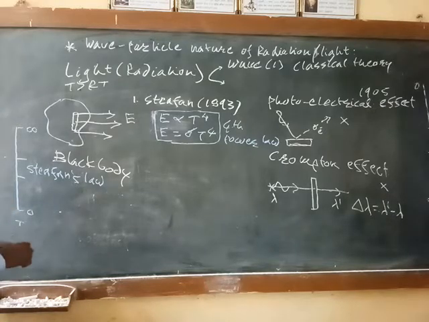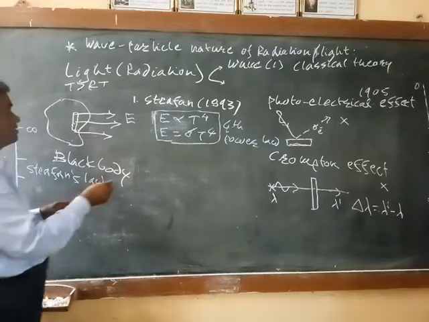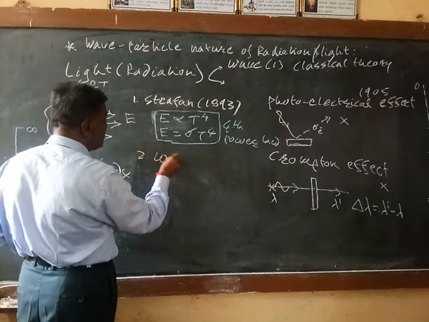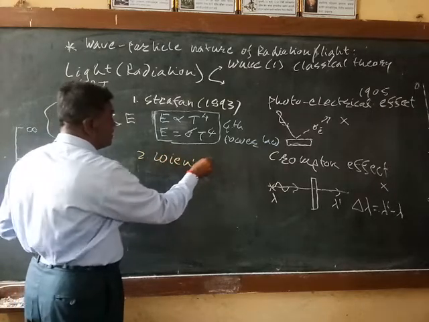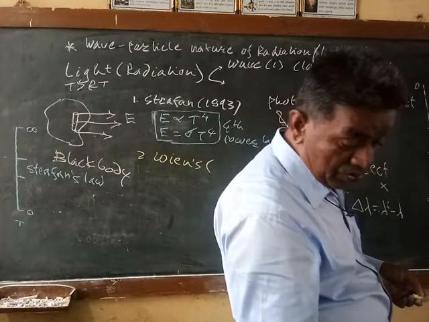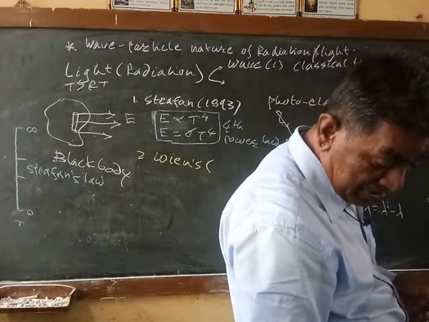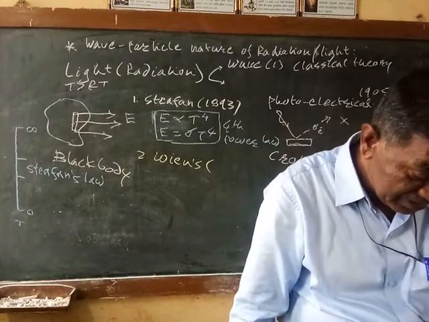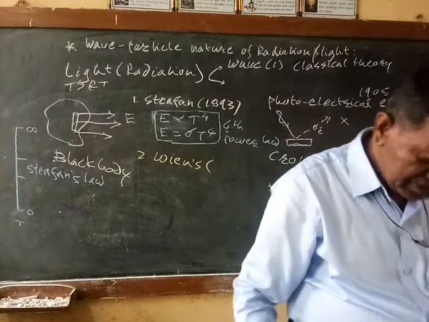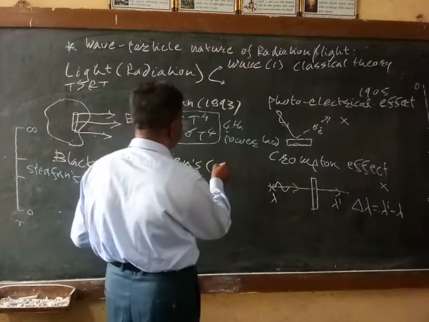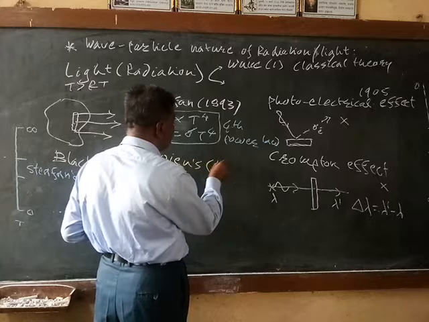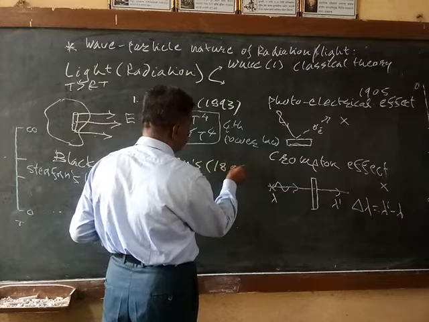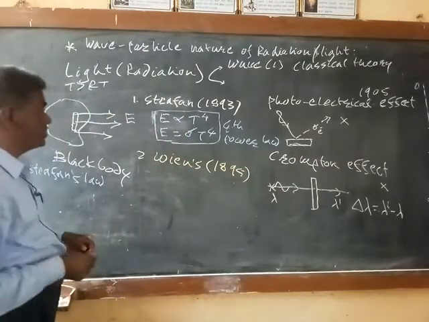Therefore, the second attempt was made by Wien. Stephan's law was given in 1893, and Wien's law came nearly about 1895, not exactly, but nearly about this time.